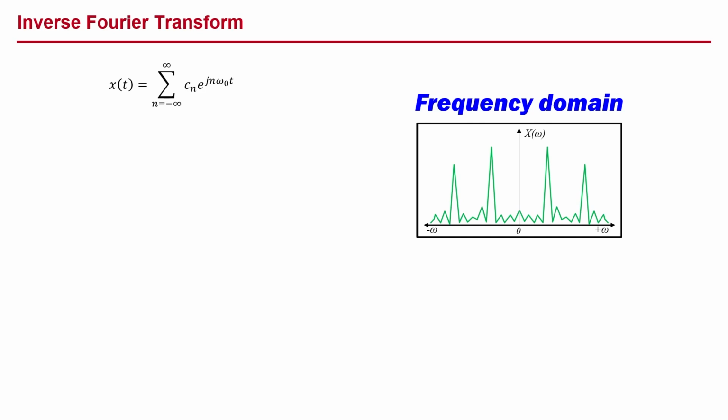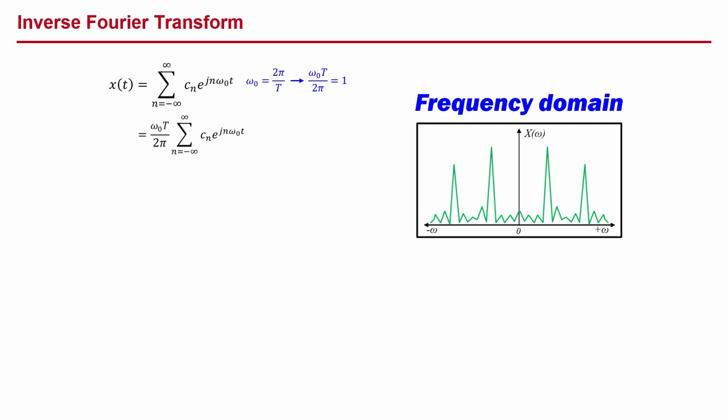Let's go back to our original time domain signal, x of t, expressed as a Fourier series sum of its individual frequency components. Recalling that omega naught equals 2 pi over T, we can rearrange terms such that omega naught times T divided by 2 pi equals 1. Thus, we can multiply our expression by omega naught T over 2 pi as a way of multiplying by 1.